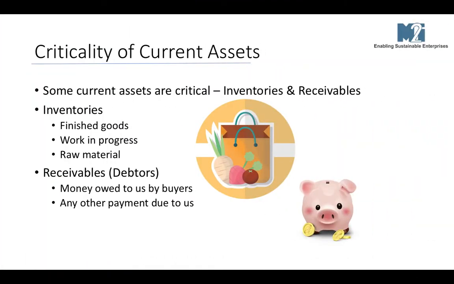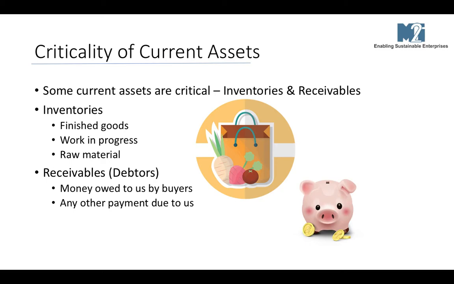Let's look at the criticality of current assets. Some current assets are very important, particularly inventories and receivables. What are inventories? Inventories are stock of finished goods which have not been sold and are lying in our godowns. They are also work in progress and raw material which we would be stocking up.